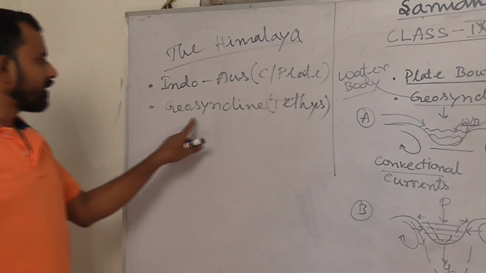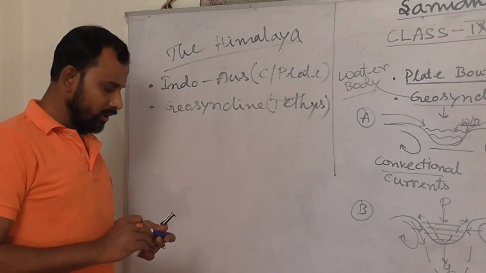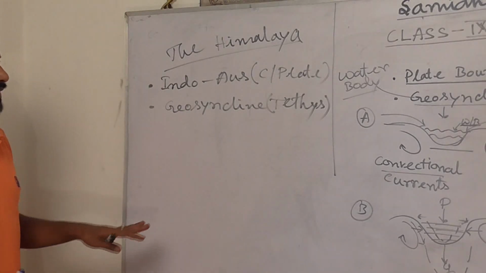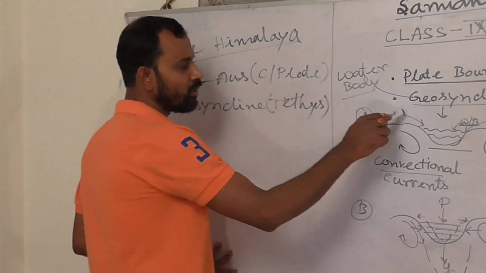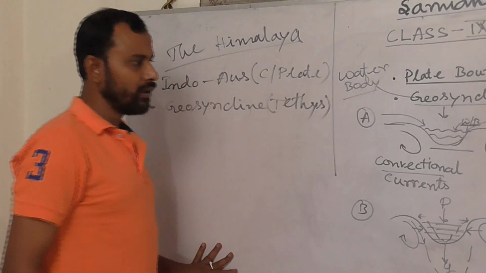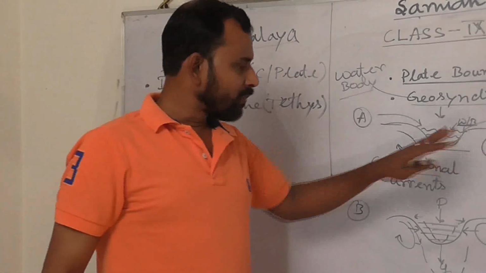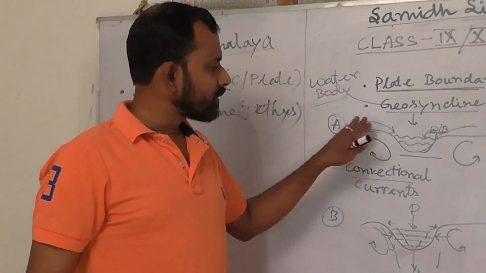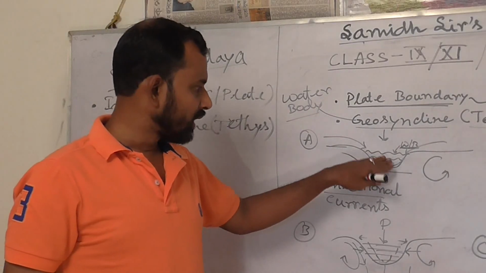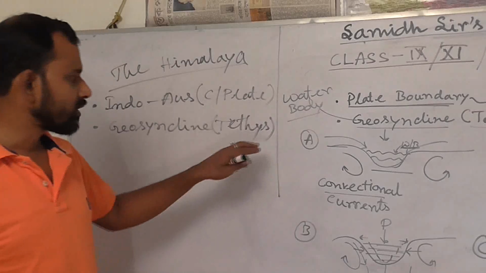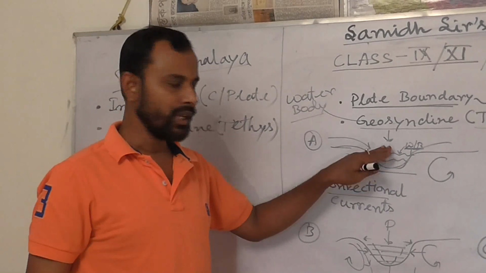Geosyncline Tethys was a water body which was filled by the sediments carried by Gondwanaland and Angaraland, the two portions of the landmass. Lots of rivers poured into this section, which led to huge sedimentation in Tethys.